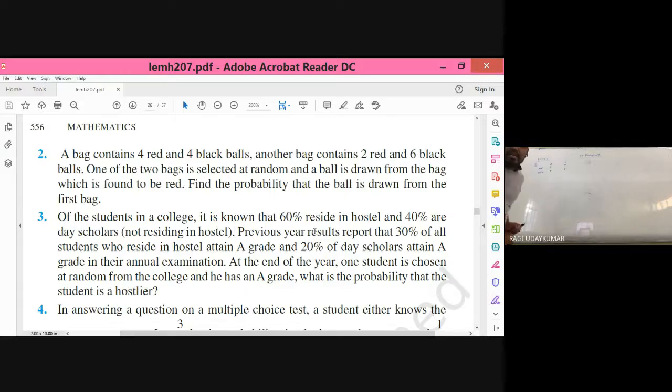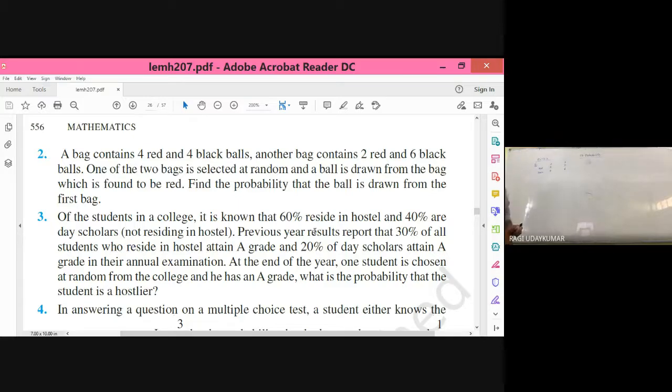What is given in the question? One of the two bags is selected at random and a ball is drawn from the bag which is found red. So red is given to us. What is the probability that the ball is drawn from the first bag? That is nothing but we need to find out the probability of E1 given A.